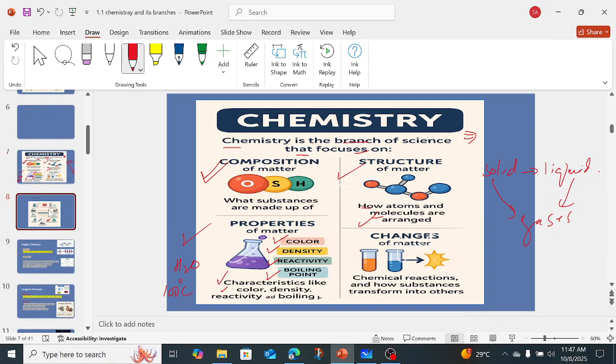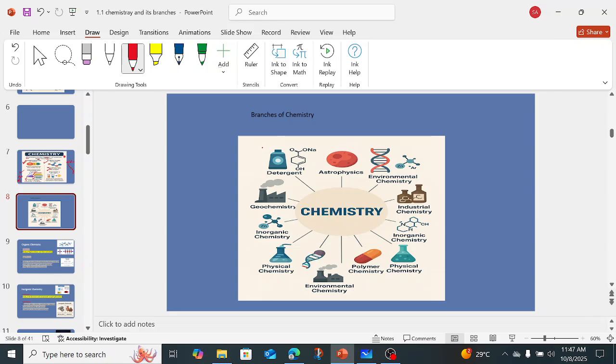Now we have to move to the branches of chemistry. There are different branches of chemistry. Suppose you have a room and in your room you have dispersed all your books, so definitely it would be difficult for you to find a specific book. There are randomly different books like physics, chemistry, biology, Pakistan studies, international relations, all the books dispersed on your floor.